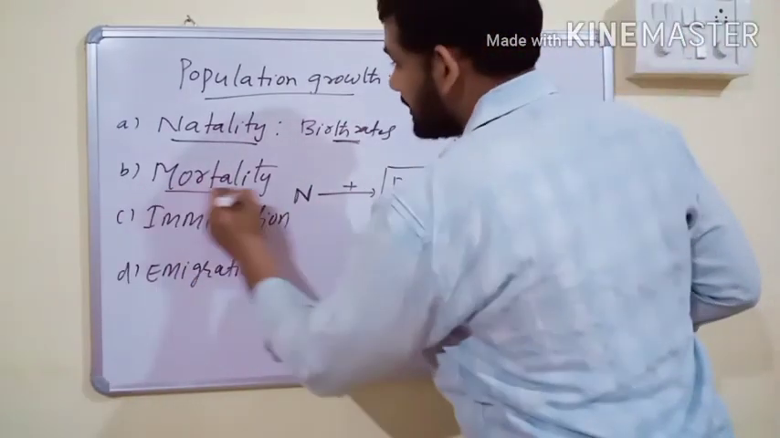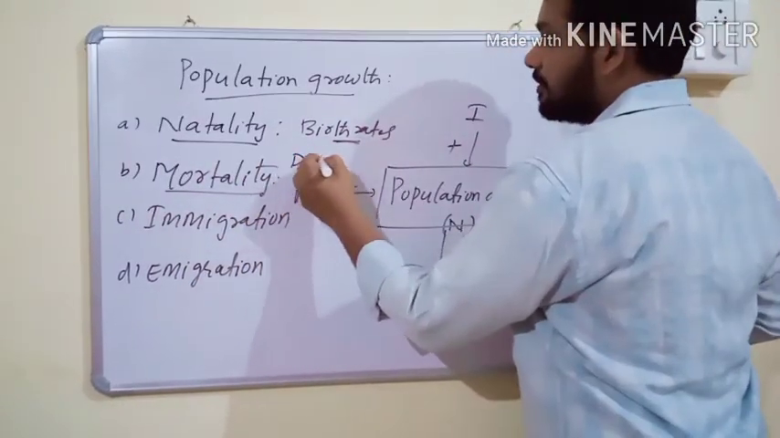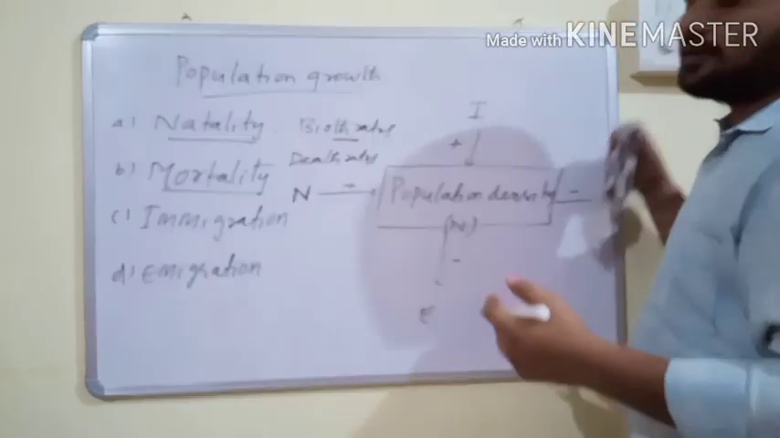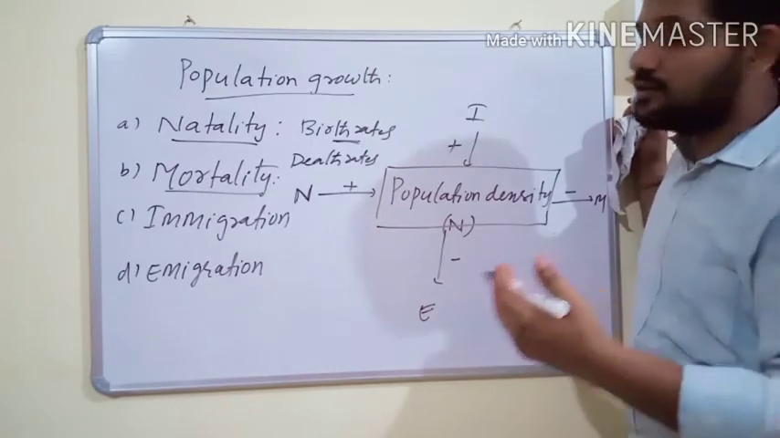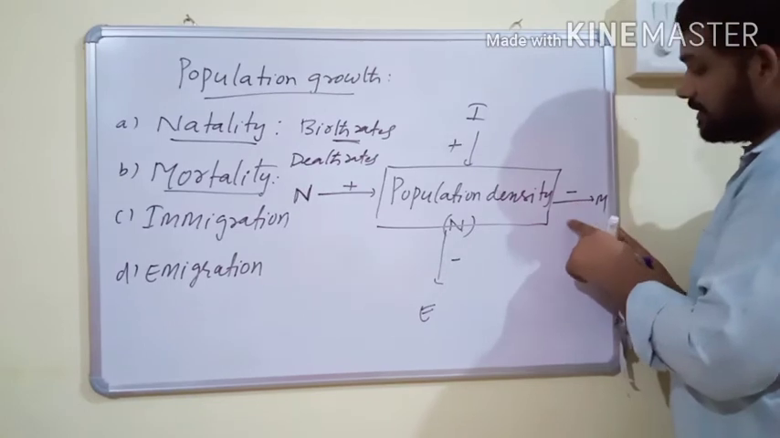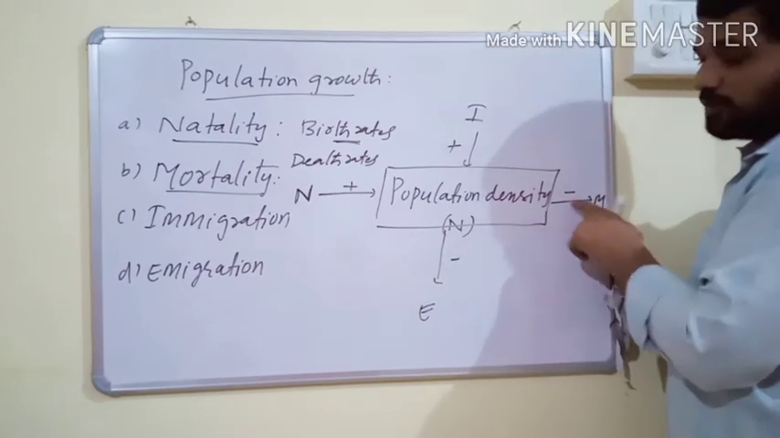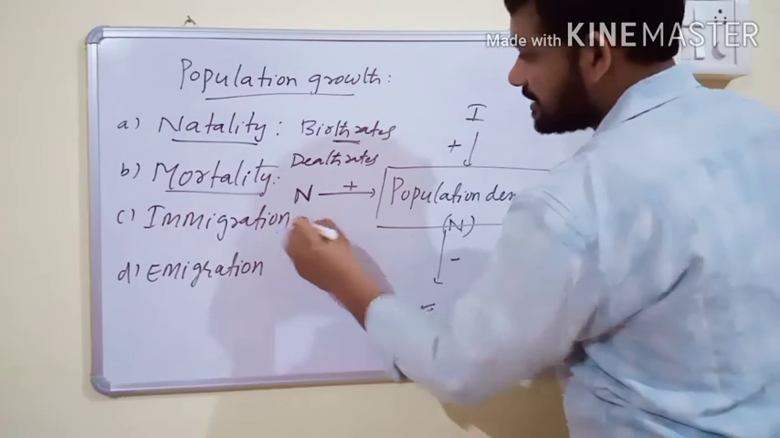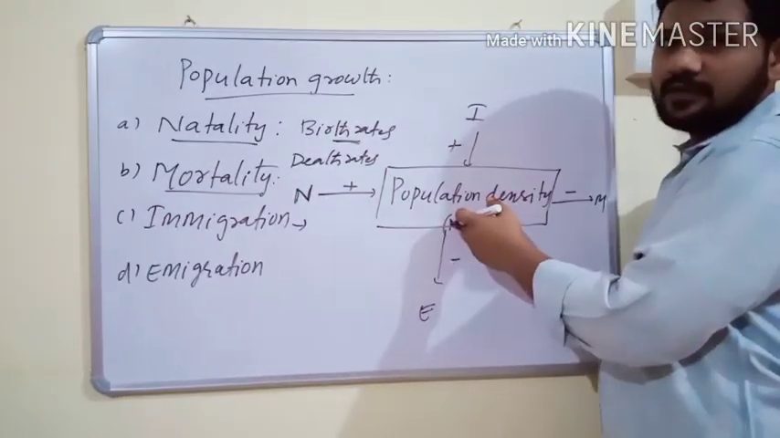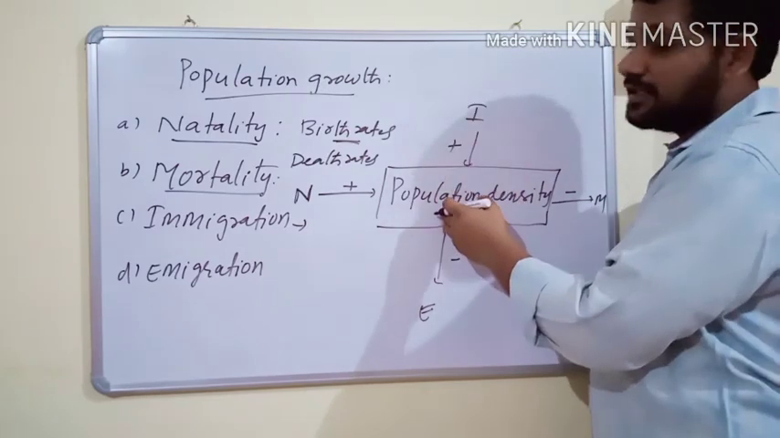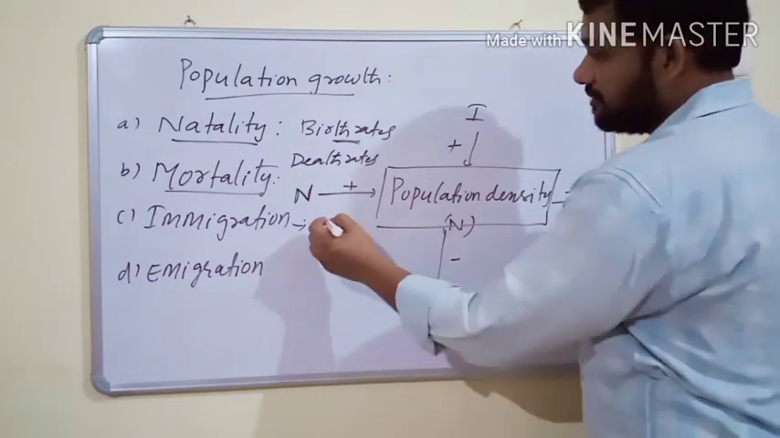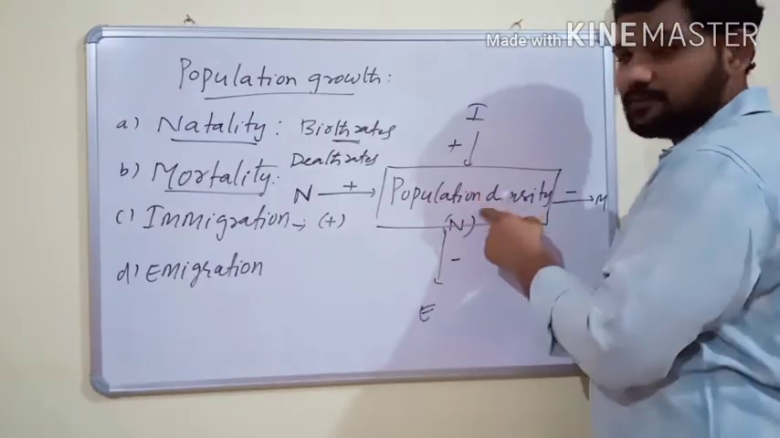Next, mortality. What is mortality? It is the number of deaths in a particular geographical area during the given time period. So mortality always decreases the number of individuals in a population. Next, immigration. What is immigration? It is the number of individuals that come into the habitat in a geographical area during the given time period. So immigration increases the number of individuals in a particular population.